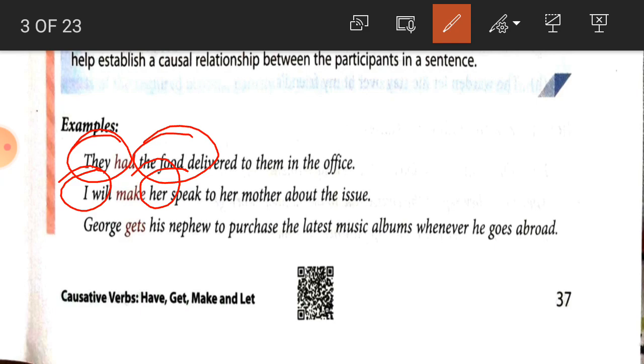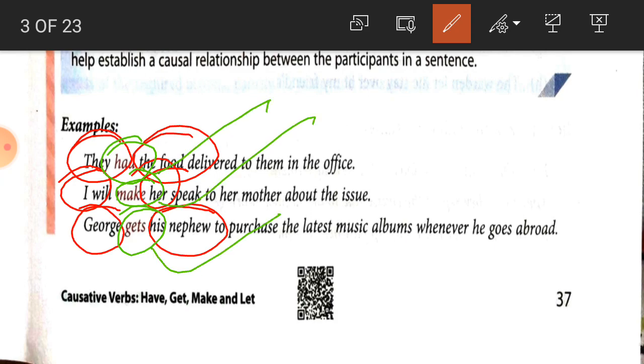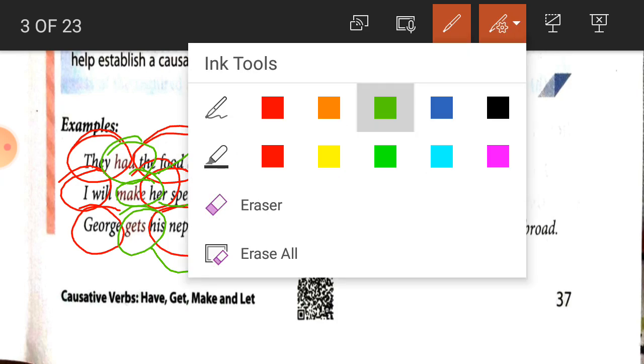So where is the causal relationship? George and his nephew. And what are the verbs that make the causal relationship? In the first sentence, had, in the second sentence, make, and in the third sentence, get. So here, students, had, make and get are causative verbs.